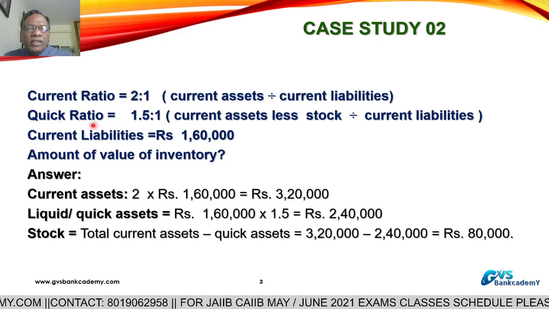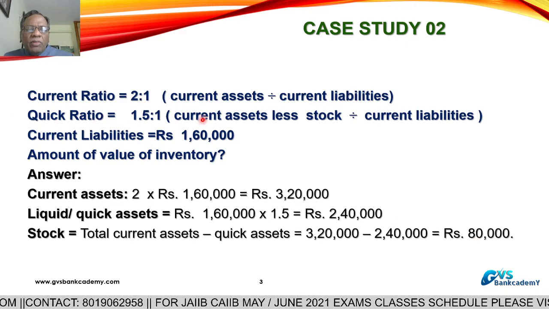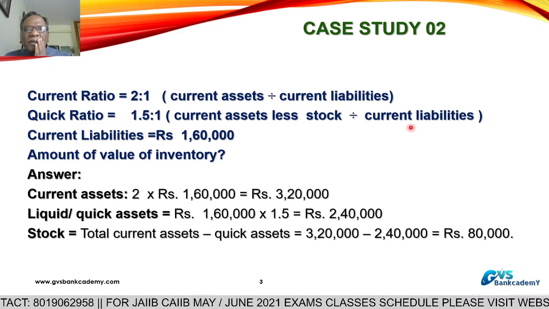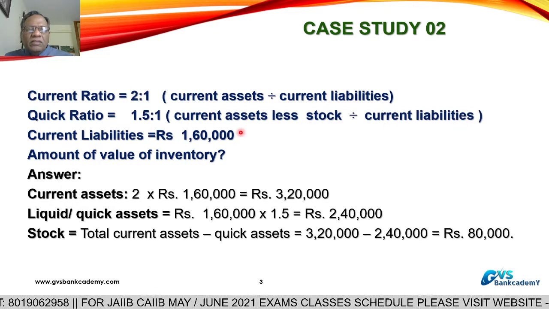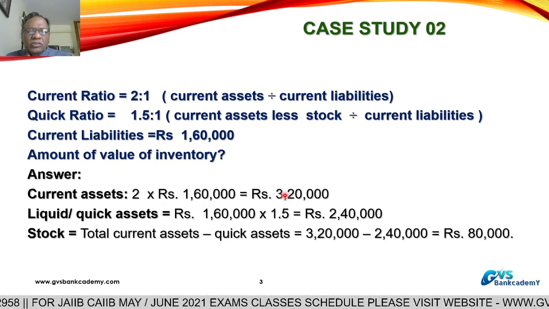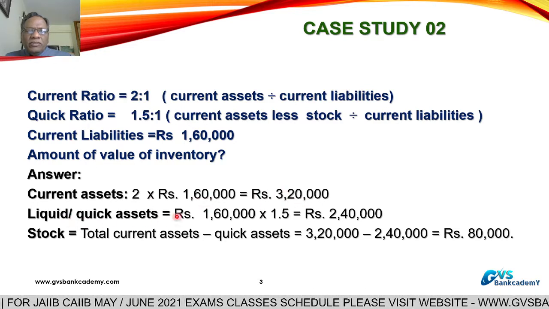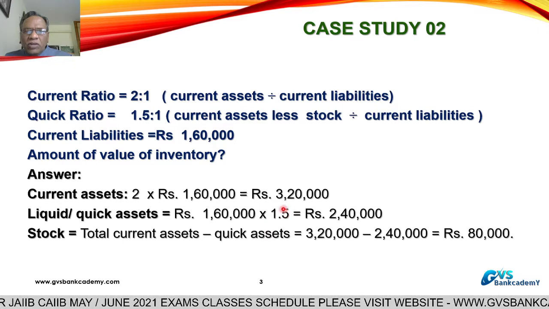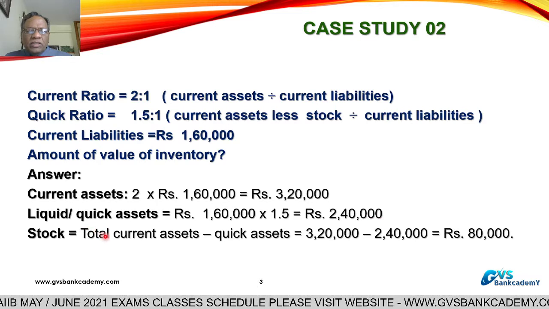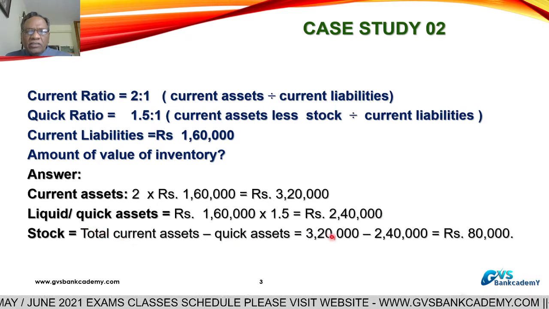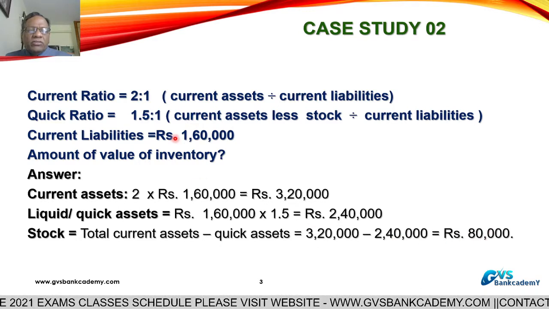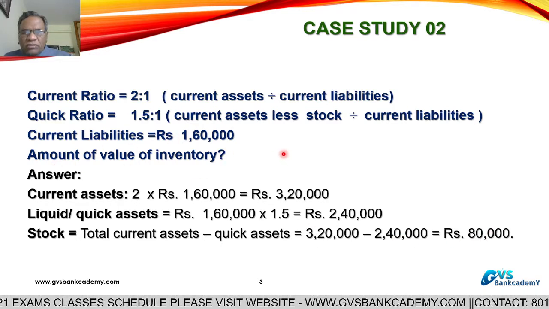Now here in this case you have to know clearly about the quick ratio, meaning current assets minus stock divided by current liabilities. Current assets are 3,20,000. Quick assets 1.5, where 1 is equal to 1,60,000, so 1.5 is equal to 2,40,000 quick assets. The difference between current assets minus quick assets is stock. 3,20,000 minus 2,40,000, that is 80,000 is the stock. So the answer is 80,000 in this question.